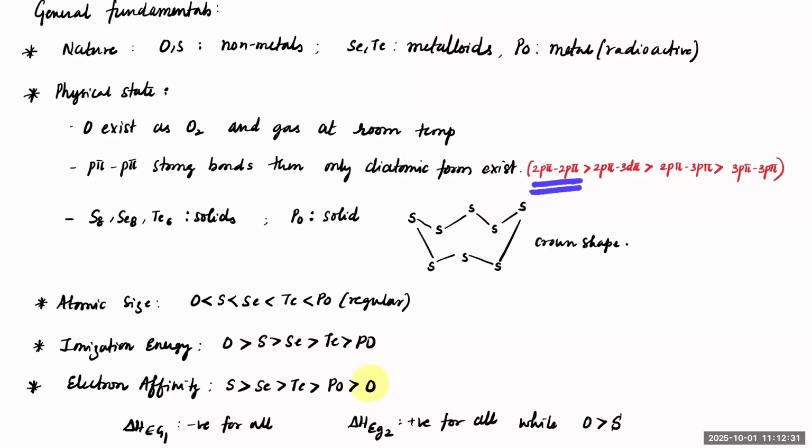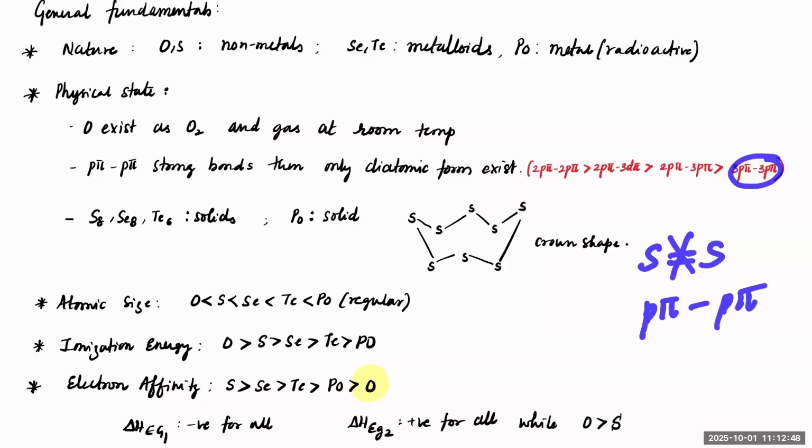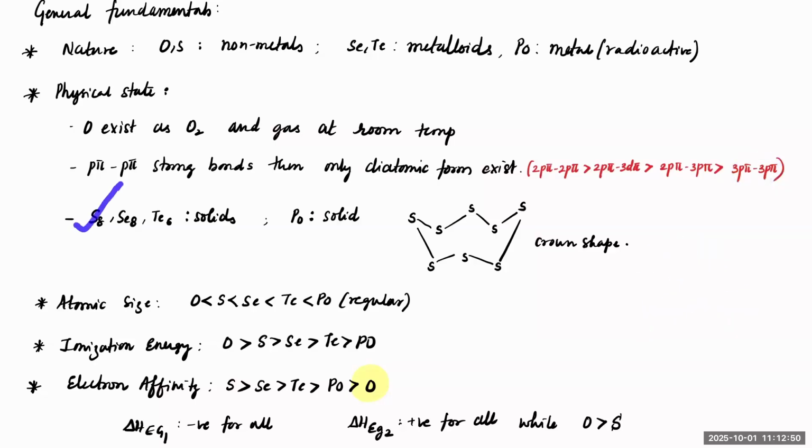Usually 2p pi-2p pi bonding is greater than 2p pi-3d pi and 2p pi-3p pi, and 3p pi-3p pi. So the chances of making an S=S double bond would be very rare, because then you have to make a 3p pi-3p pi bond here. Hence, sulfur, selenium, tellurium usually exist in allotropic forms where single bonds are more often observed. Polonium is simply a solid with more of metallic bonds.